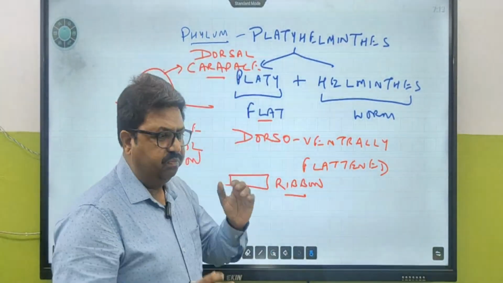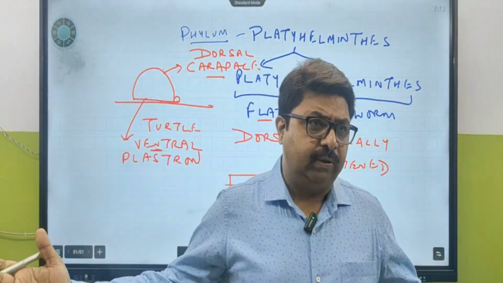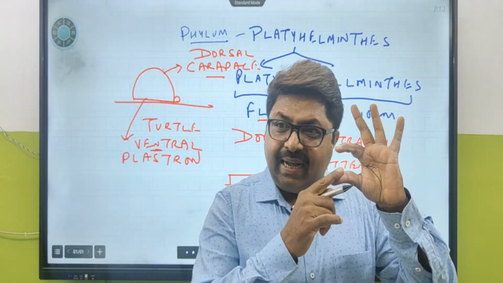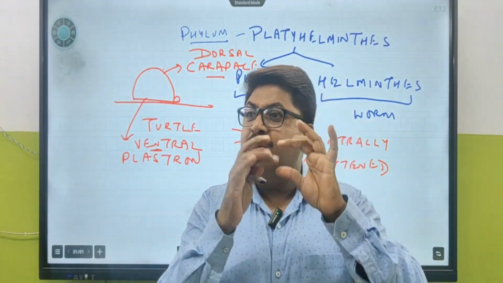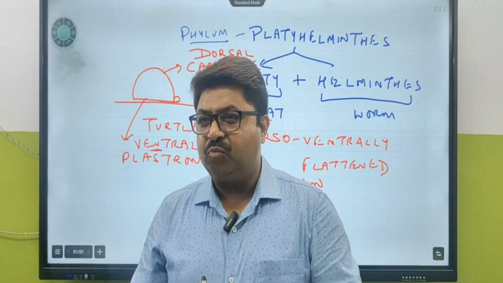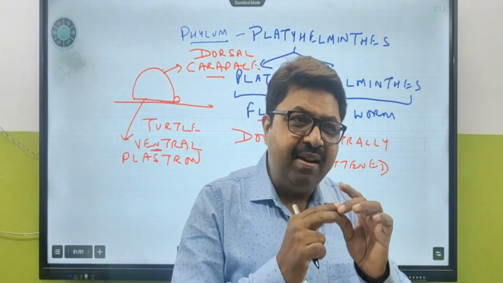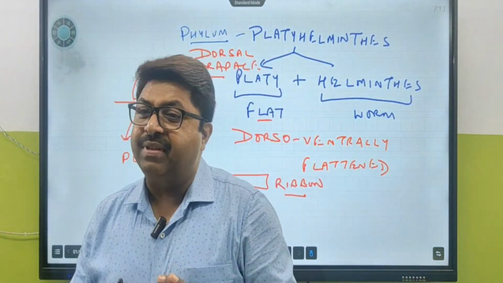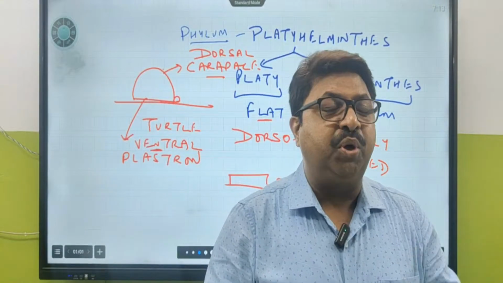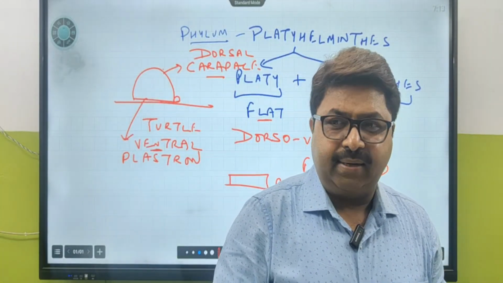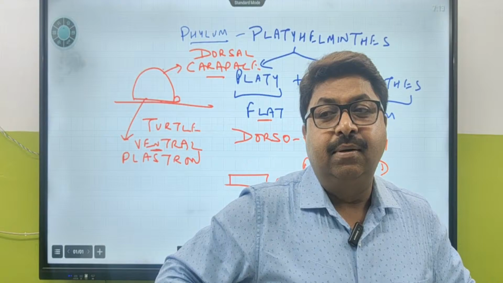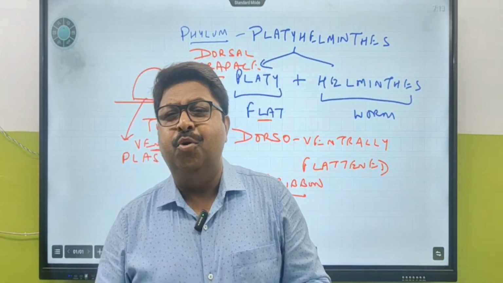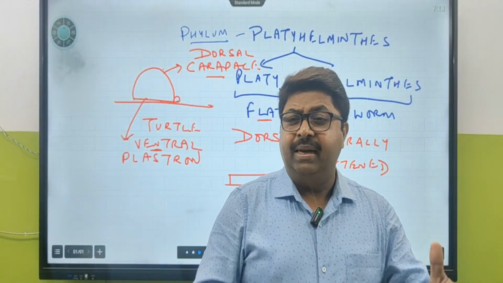So if tapeworms are 30-40 feet long, still they can remain in a small part of the intestine, because they are going to keep themselves folded. So 30-40 feet long, they can remain in a folded condition in the small part of the intestine, and they are not going to cause blockage of the intestine, because if blockage occurs, we call it intestinal colic, and you're going to start having pain. So you're going to go to the doctor, and they are going to go for some tests, like the IgE test, the immunoglobulin E test.